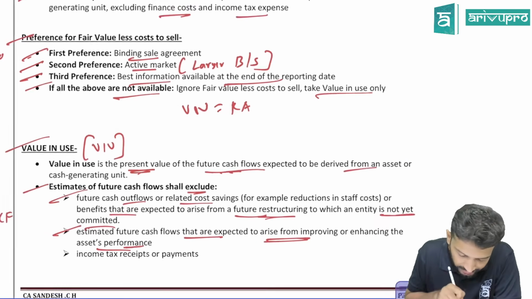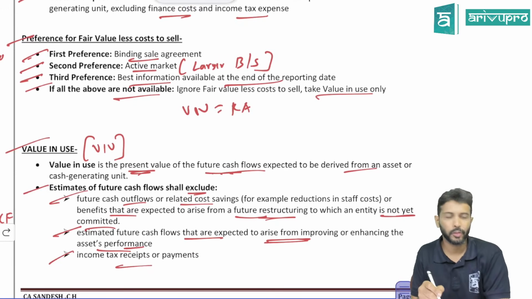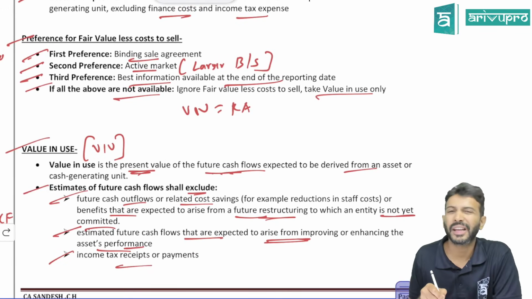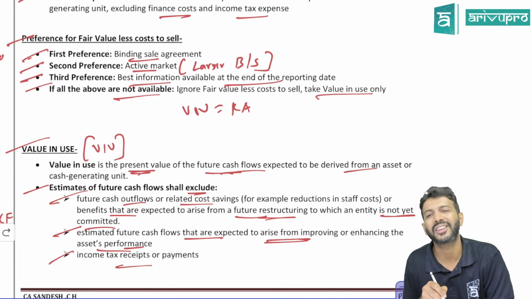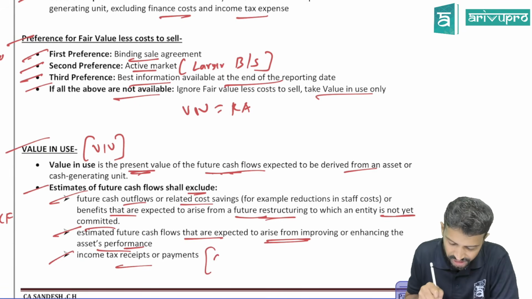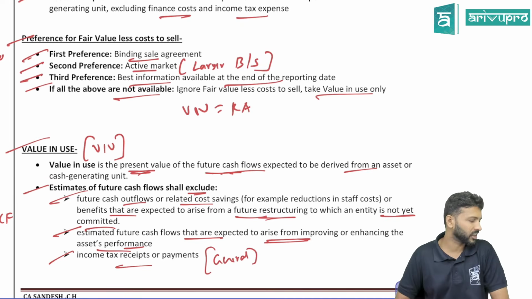Okay. Third one is income tax receipts and payments. If you paid any income tax, or if you have received any income tax refund for that matter, ignore it. Because tell me, is income tax related to any asset? No, income tax is more general in nature. So it's general in nature, ignore it.